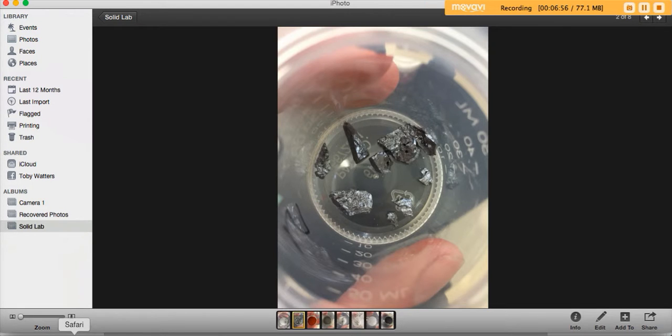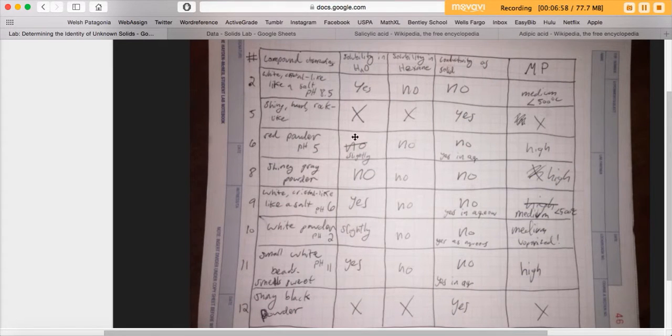And back to this. The data kind of lines up with that: it conducts as a solid, doesn't dissolve in water or hexane. There wasn't a melting point, which means it's probably very high. So that can pretty much be assured that it's a metallic substance, a metallic solid.